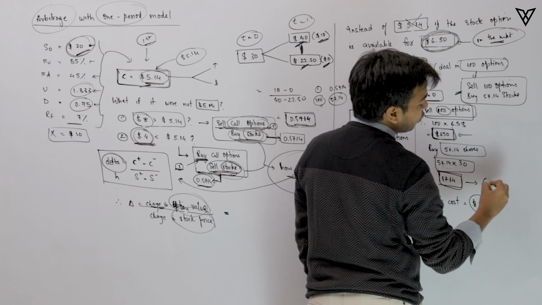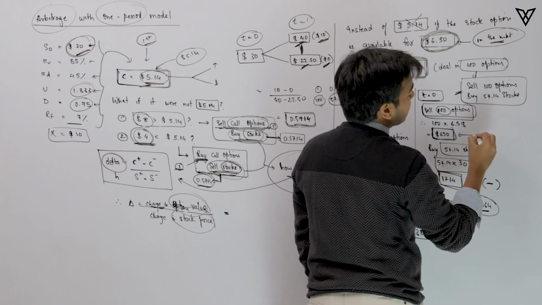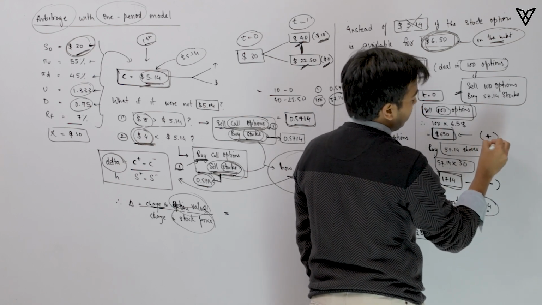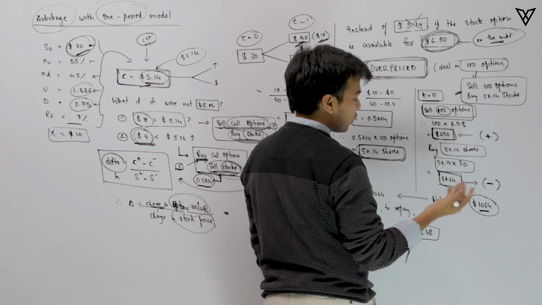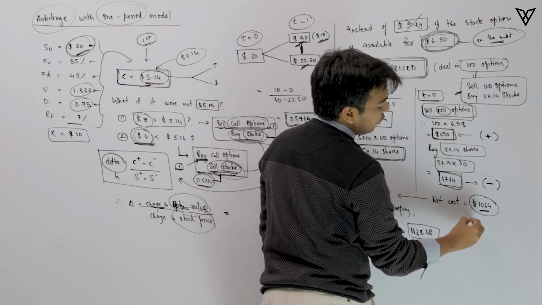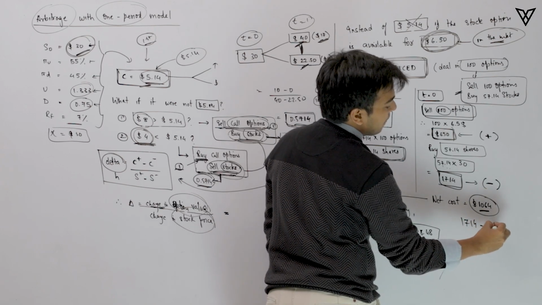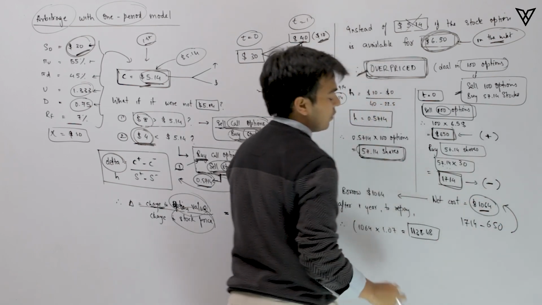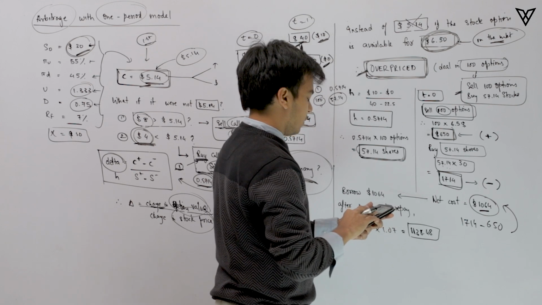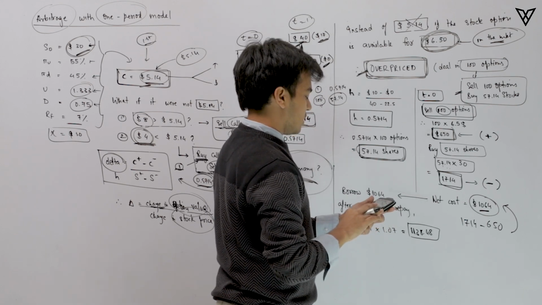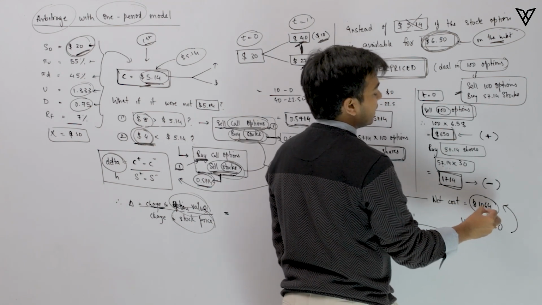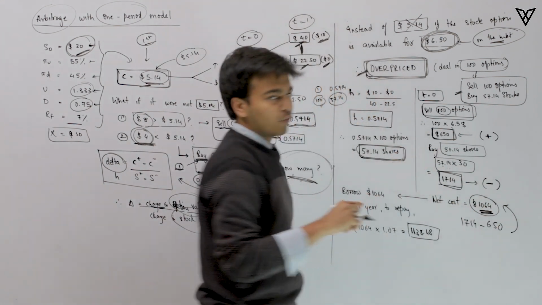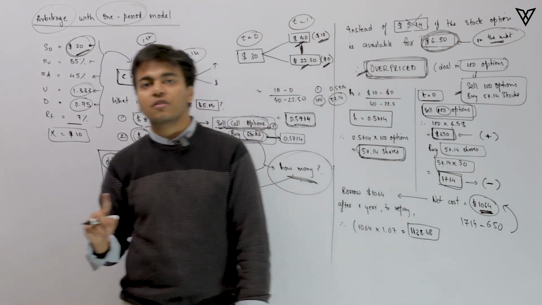Alright, so this is the money that is going out, negative, and this is the money that is coming in, positive. So net, what kind of money is going out of our pocket? 1714 minus 650, which is nothing but 1064. This is the net cost of creating this portfolio.